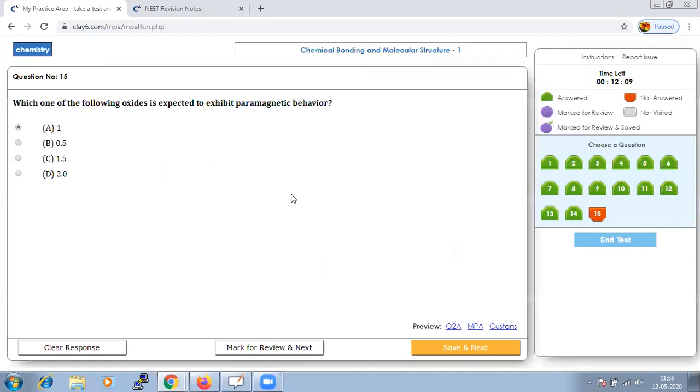Which of the following oxides is expected to exhibit paramagnetic behavior?